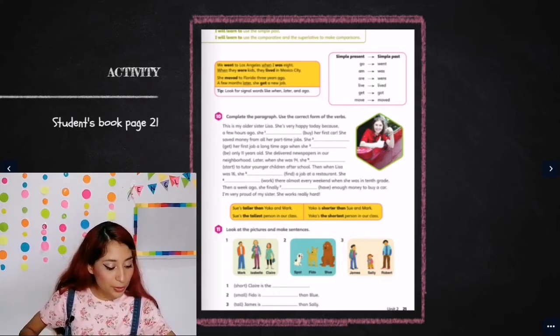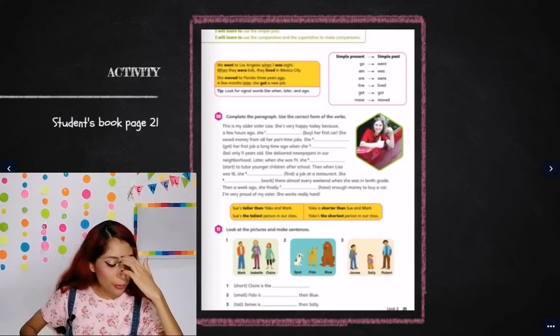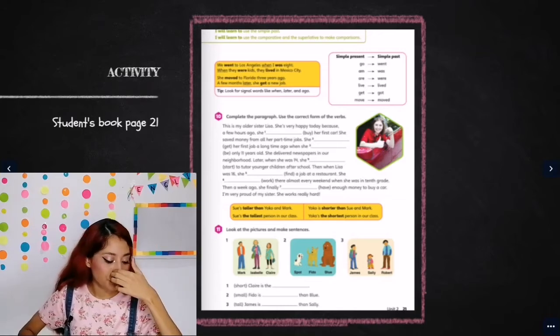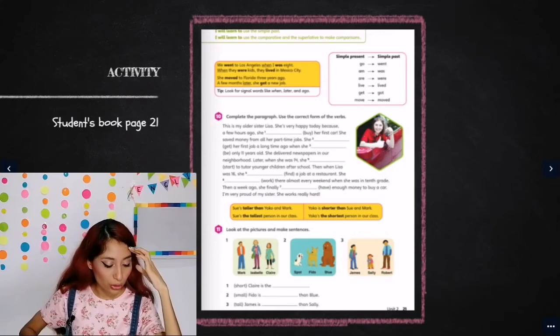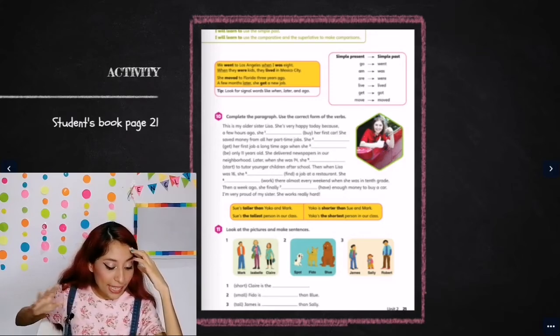We have in the first picture, Mark, Isabel, and Claire. Number 2, we have 3 dogs, Spot, Fido, and Blue. Number 3, James, Sally, and Robert. Number 1, it's about the first picture. We are going to use the adjective short. Claire is the